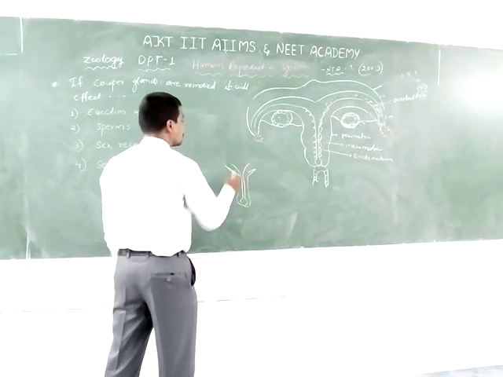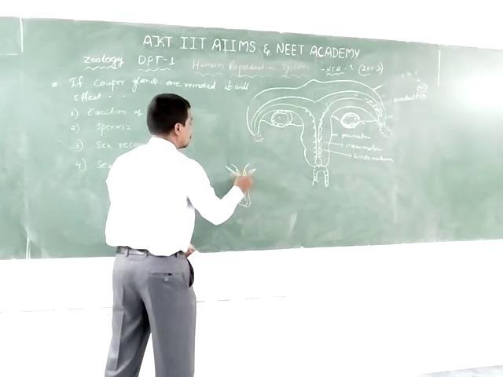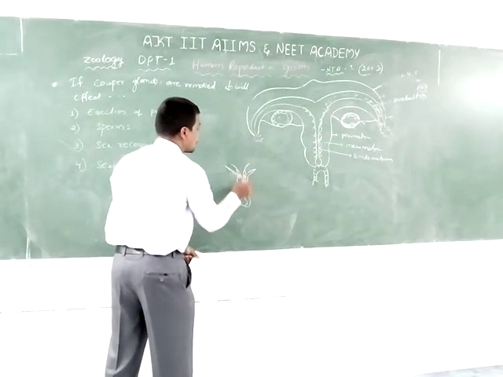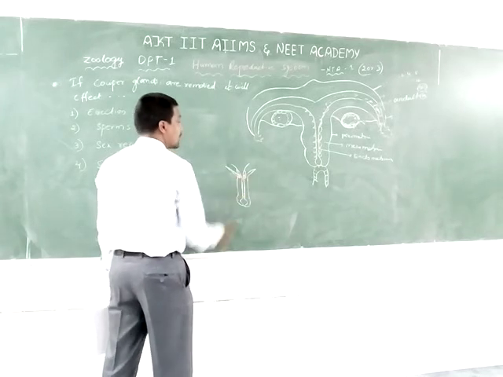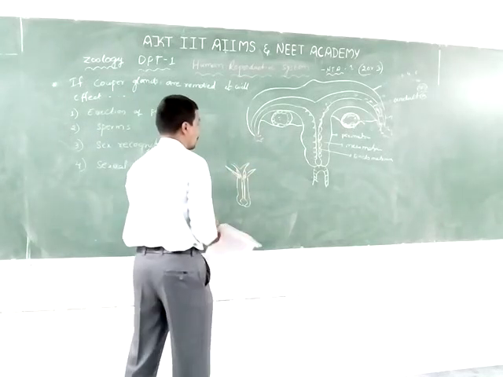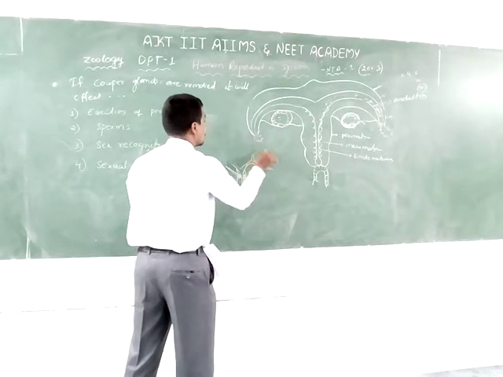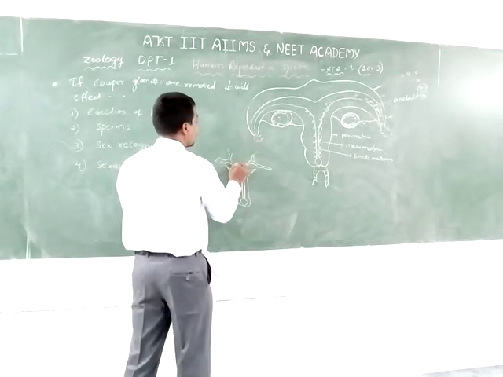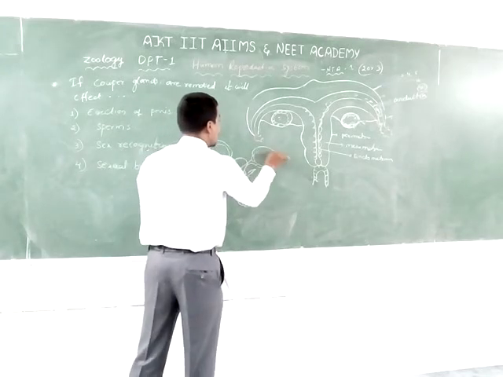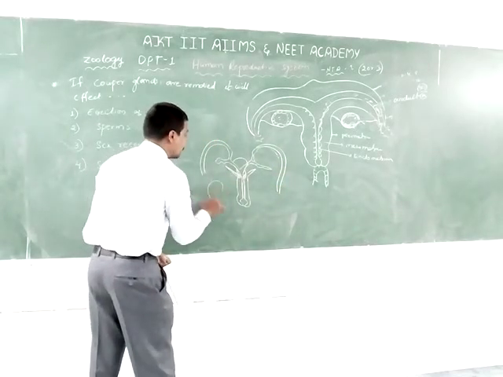The bulbourethral glands are the Cowper glands, located at the starting point of the urethra. Also shown are the seminal vesicles, the prostate gland, the urinary bladder, and the vasa deferentia.